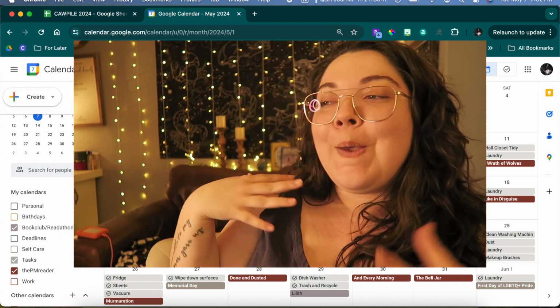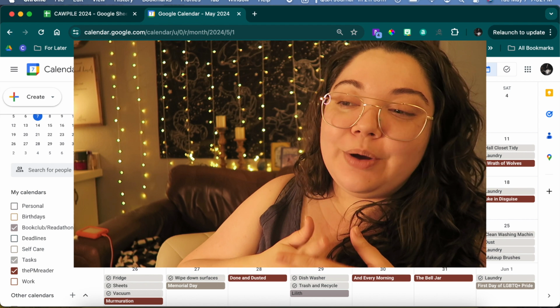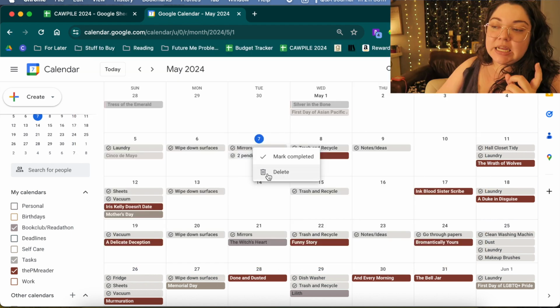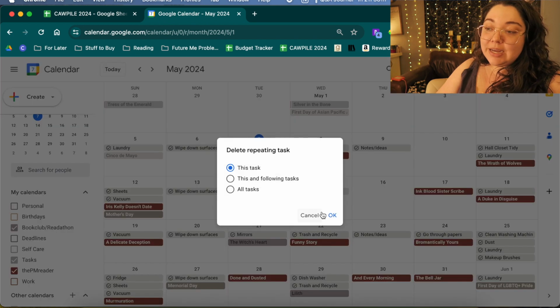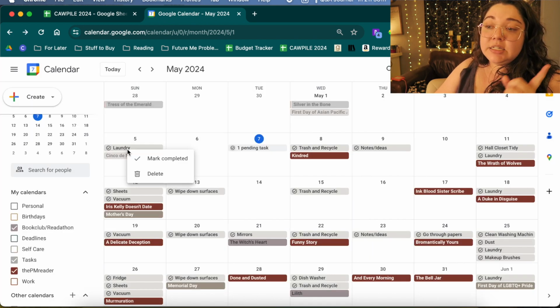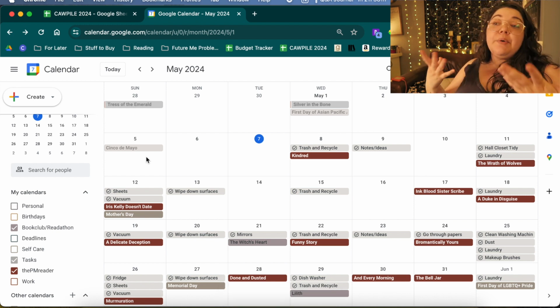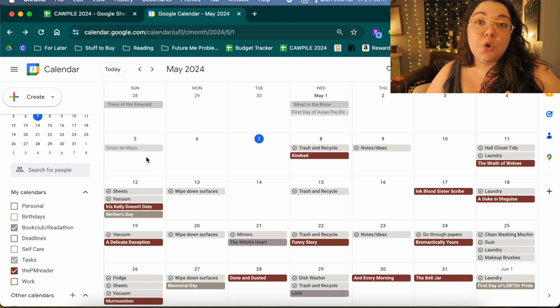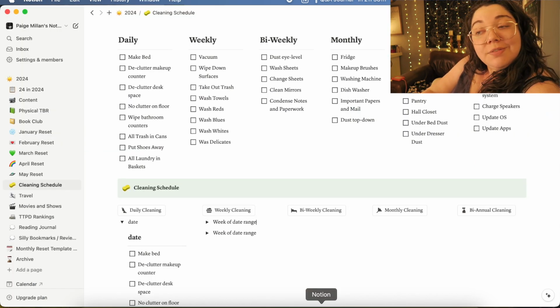I like to clean when I feel like I have the energy or I want to. So a lot of these just get deleted, like this, where I did not clean my mirrors, and I definitely didn't wipe down anything yesterday. I did do my laundry, so I will mark that complete. But that's how I use that. I just completely ignore it on Notion and on Google Calendars. So even if you put it in a bunch of places, you might not achieve it either.